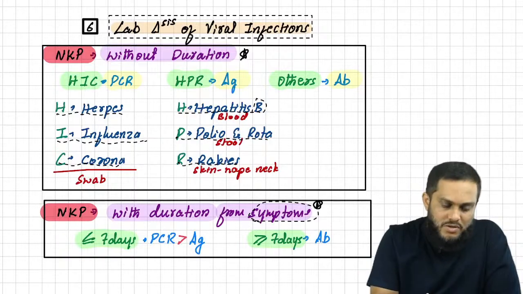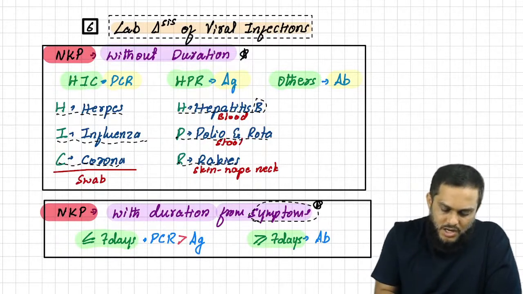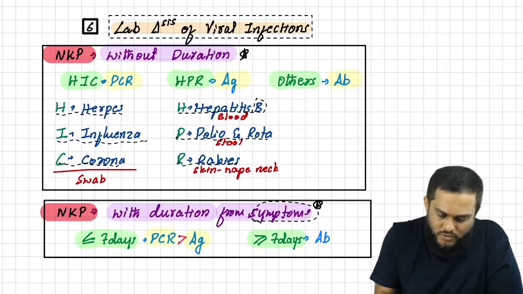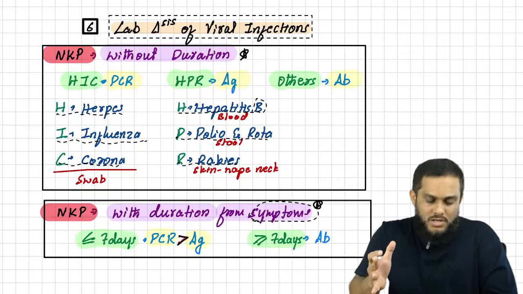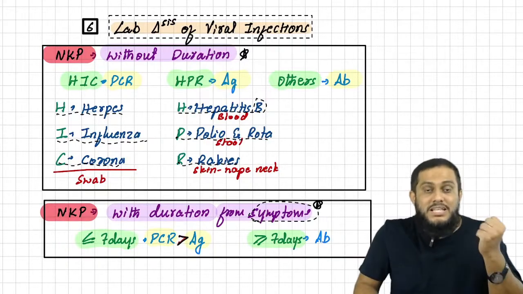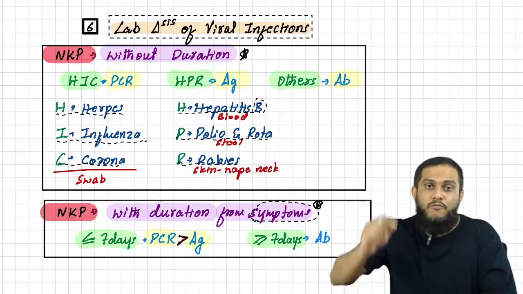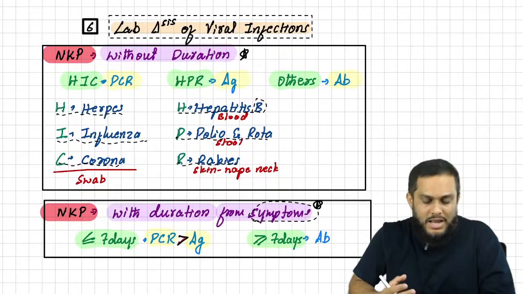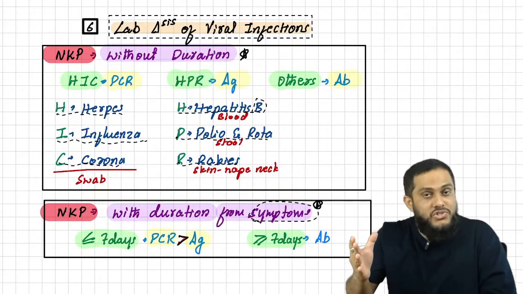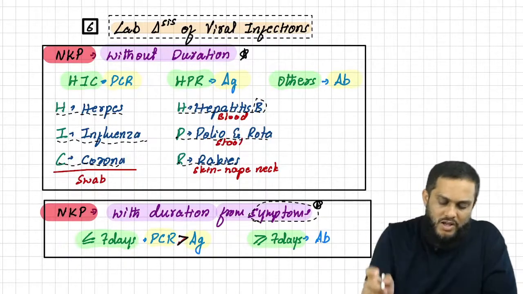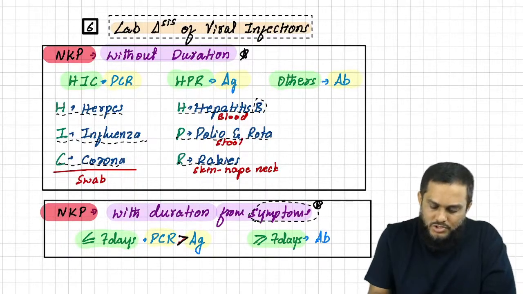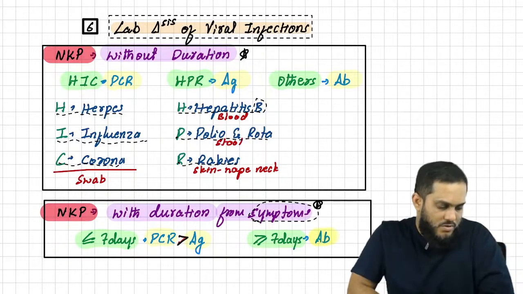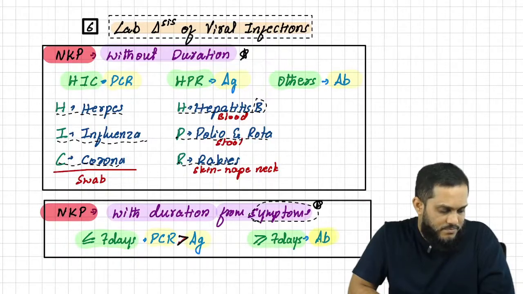Sir, less than or equal to 7 days, then you have to answer PCR. If PCR is not there, you have to answer antigen. I have written the greater than symbol so that you should not forget: PCR is better than antigen detection. So less than 7 days from symptoms, answer should be PCR. If PCR is not there in the options, you have to answer antigen. If more than 7 days is mentioned, for all the viruses you have to answer antibody detection.